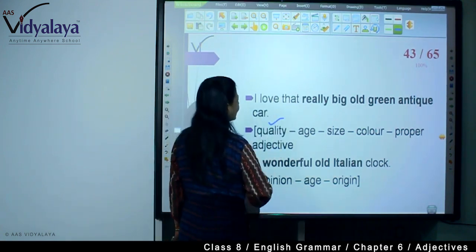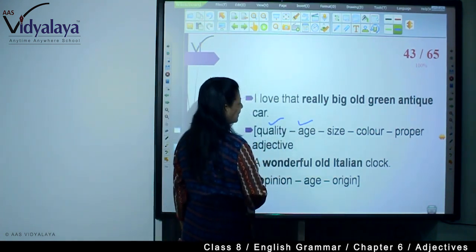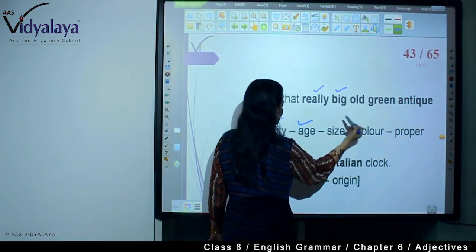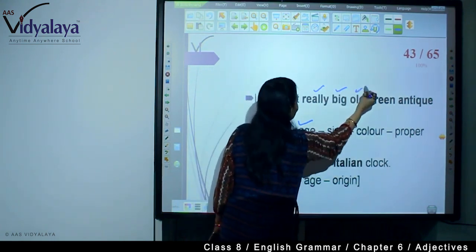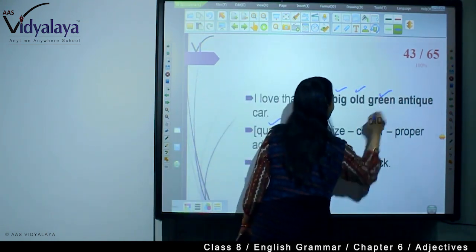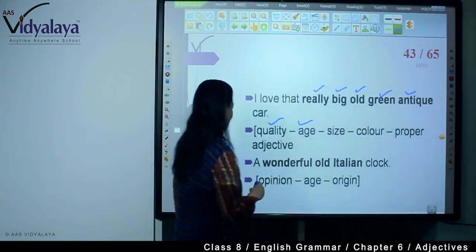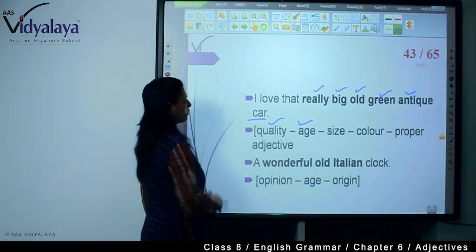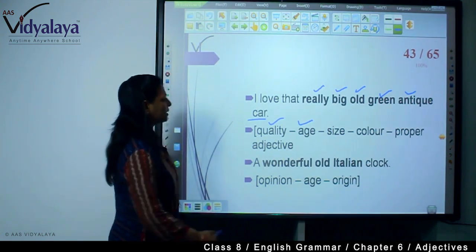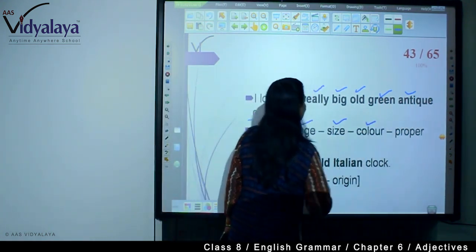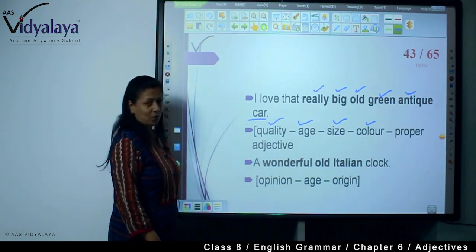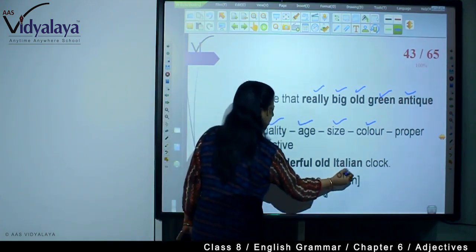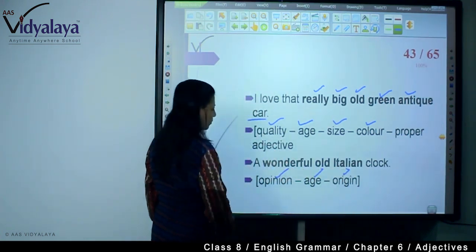So quality is there, then size, then age, then color, and then this is antique. In this way we are seeing, and then there is an object, that is the noun. So we are seeing everything here. In this way we will have to put it: a wonderful old Italian clock. Opinion, age, origin.